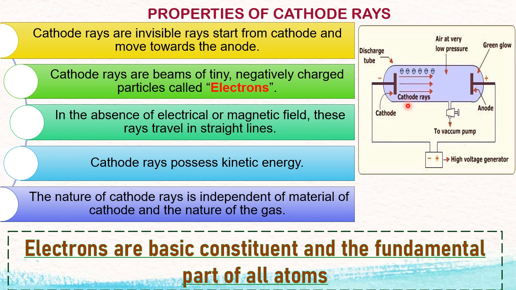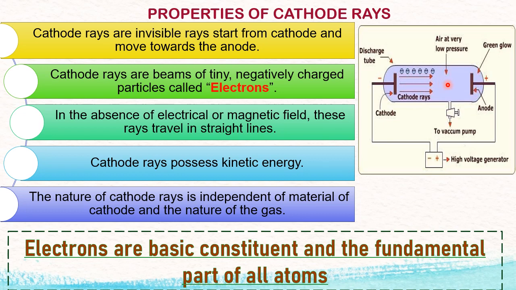Now this is the most important property of cathode rays. What did he do? He changed the nature of the electrode, maybe a carbon electrode, graphite electrode, or some other metallic electrode. So he changed the electrodes. He also changed the gas inside. By changing the gas and the electrode, he observed the properties of cathode rays. He found that cathode rays are the same. They have the same properties irrespective of the nature of the electrode, irrespective of the nature of the gas taken inside the tube. The properties are the same.